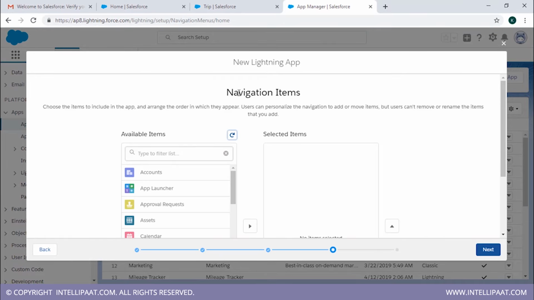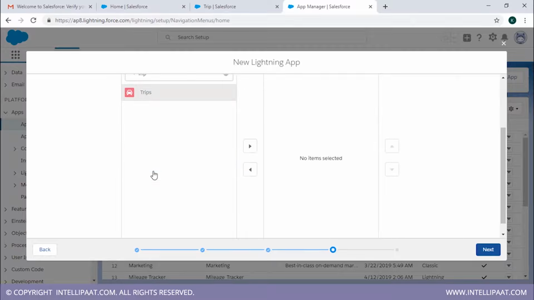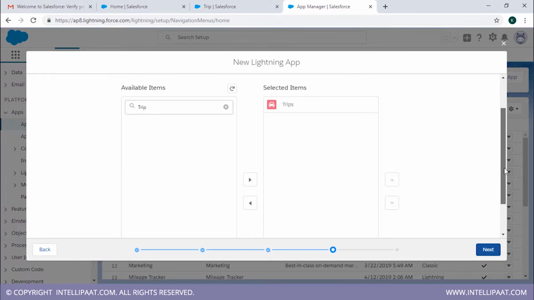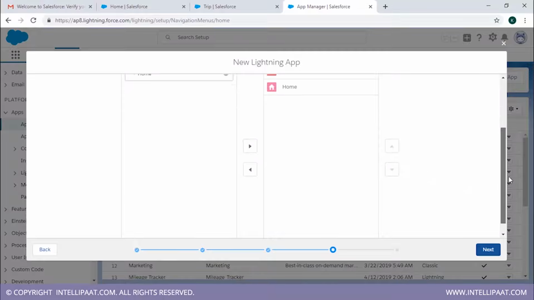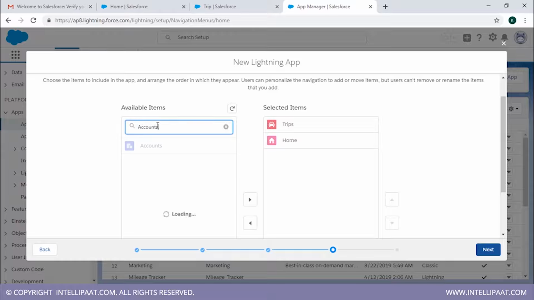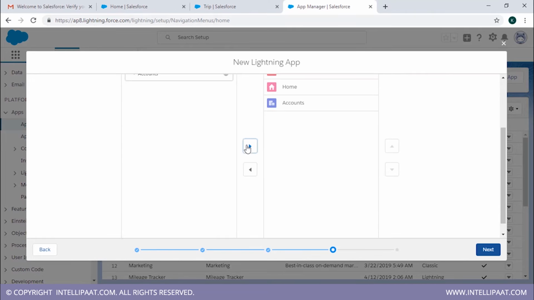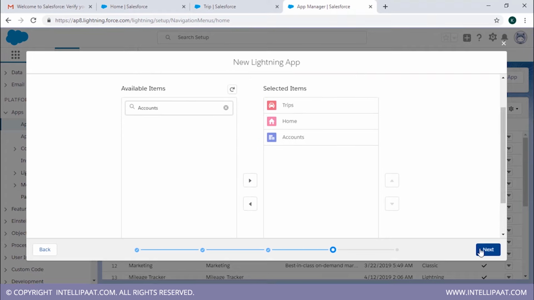Now, these are the navigation items. This is the place where we're gonna actually add the object that we created, which is Trip. We're gonna click on Trips and shift it over here. You just need to click on this particular arrow to add it to your selected items. Next, we're gonna have Home as our item. We're gonna have Accounts as well. Accounts is a default or predefined object that was created in Salesforce, so I'm just using that. Keeping it simple, we just have these three items over here and we'll click on next.